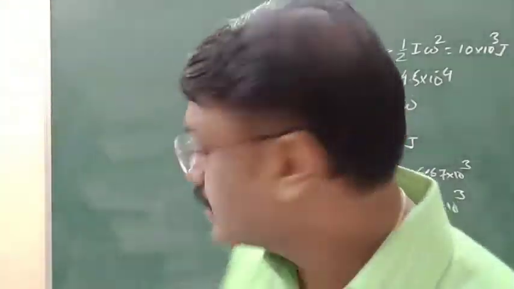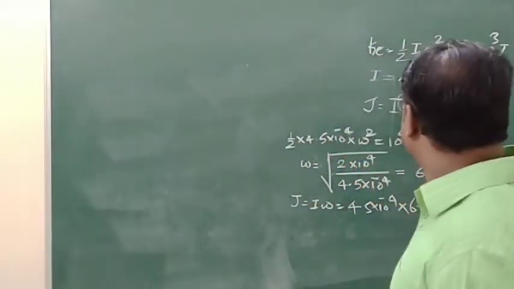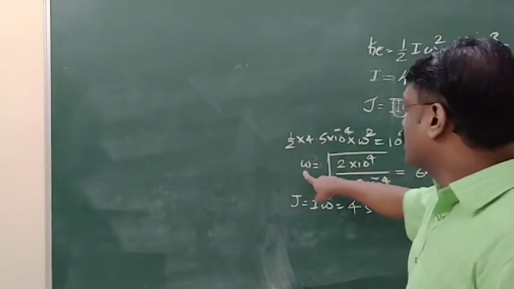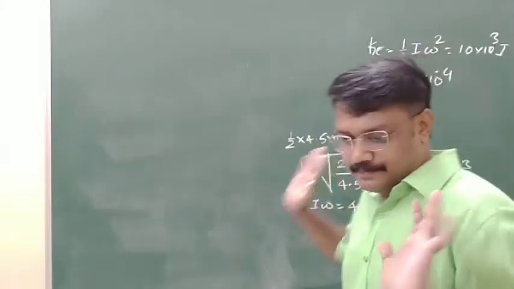Is it clear? The method is clear now. Very easy method. Kinetic energy is given by half I omega square. I is given, you have to calculate omega. Then I into omega.